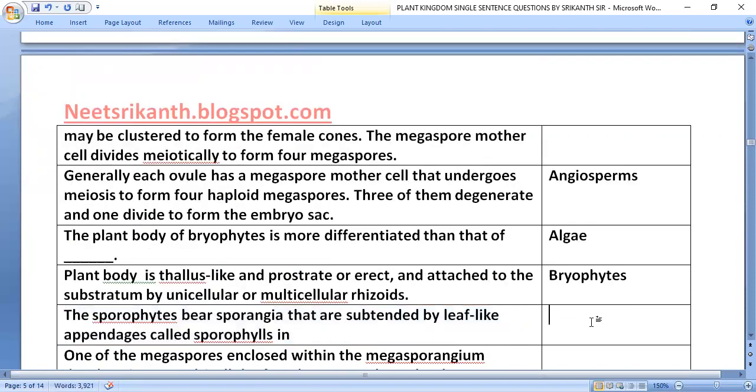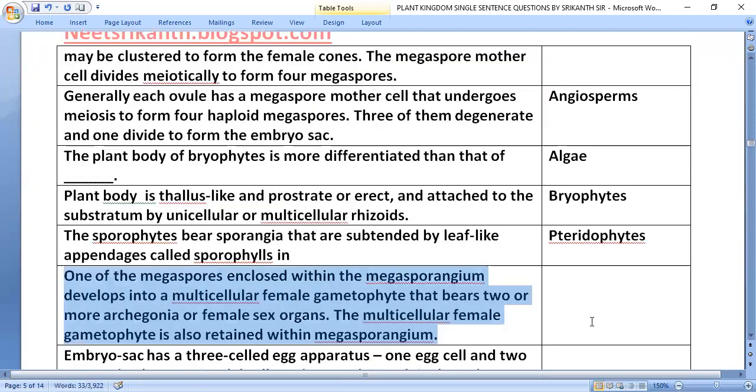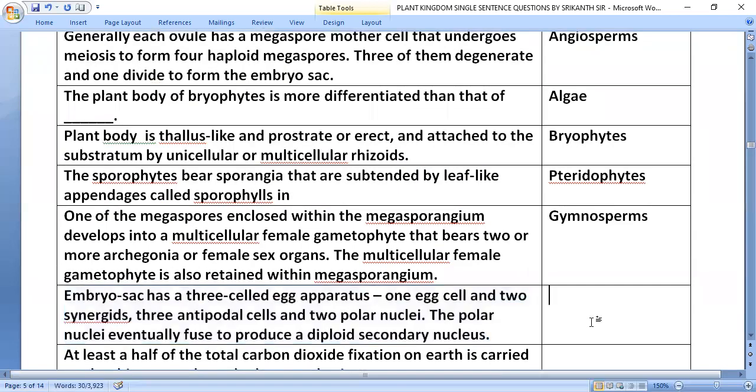The sporophytes bear sporangia that are subtended by leaf-like appendages called sporophylls, in pteridophytes. One of the megaspores enclosed within the megasporangium develops into a multicellular female gametophyte that bears two or more archegonia or female sex organs. The multicellular female gametophyte is also retained within megasporangium, that is in gymnosperms.